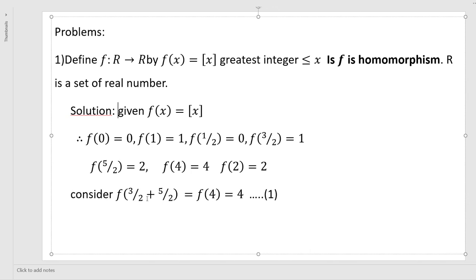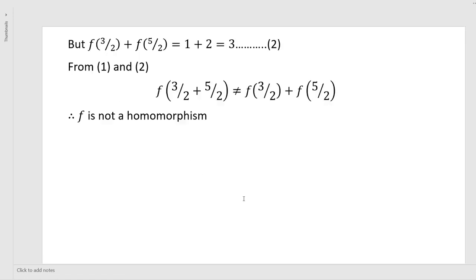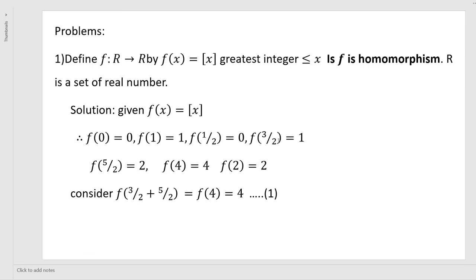Consider f of 3 by 2 plus 5 by 2. Then this value is 5 plus 3, which is 8, 8 by 2 is 4. f of 4 is 4. So consider this as equation number 1. Next, f of 3 by 2 plus f of 5 by 2. f of 3 by 2 is 1 and f of 5 by 2 is 2.